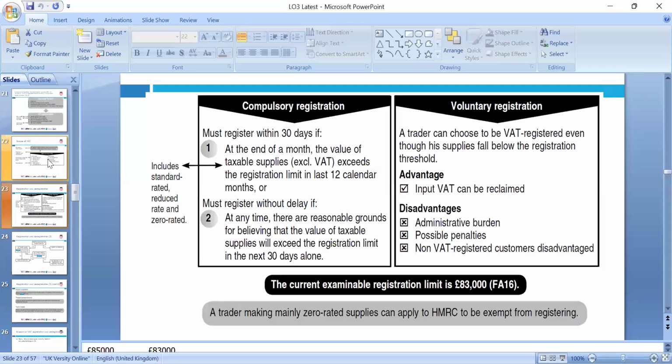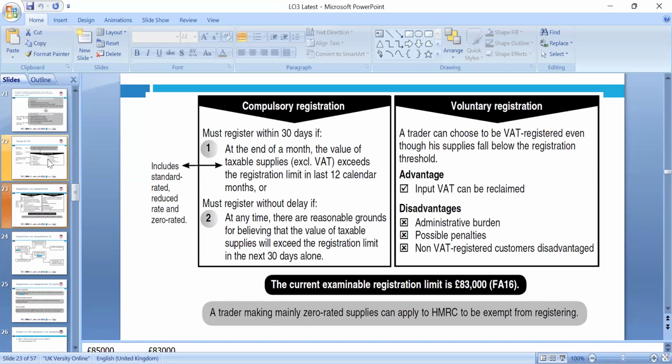Okay, compulsory registration: you must register within 30 days at the end of the month when the value of taxable supply, excluding VAT, exceeds the registration limit over the previous 12 calendar months. You must also register without delay if there are reasonable grounds for belief that the value of the taxable supply will exceed the limit in the next 30 days.